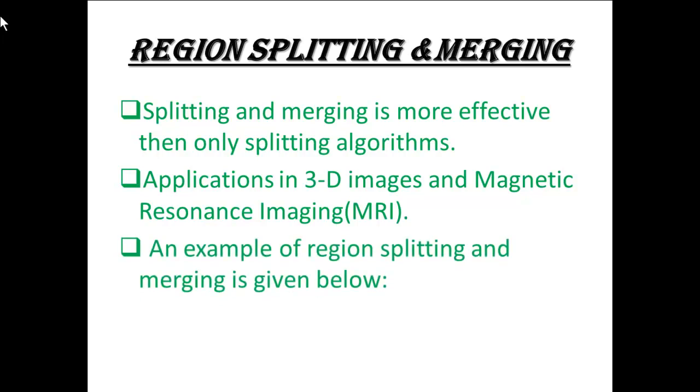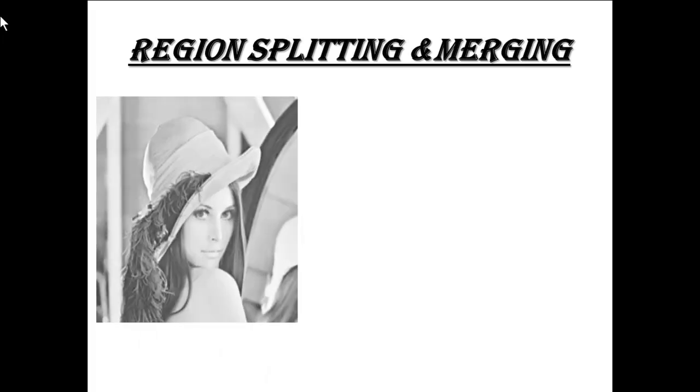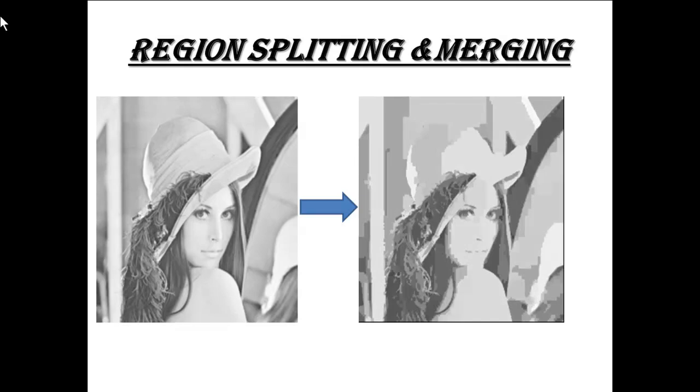An example of region splitting and merging is given below. Here is the most popular classical Lena image we have treated with region splitting and merging. Now we get the result of that splitting and merging image as that.